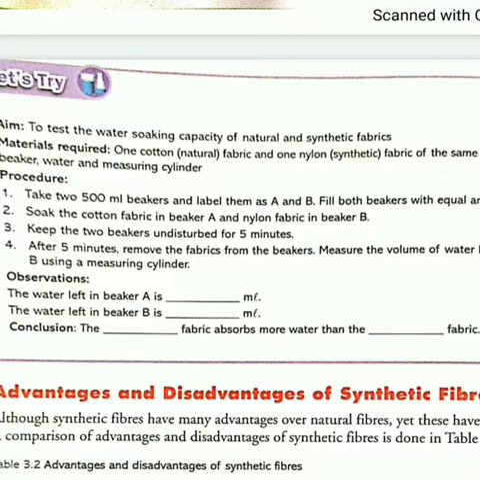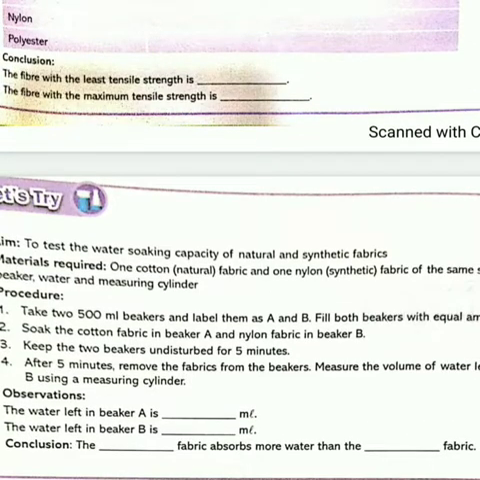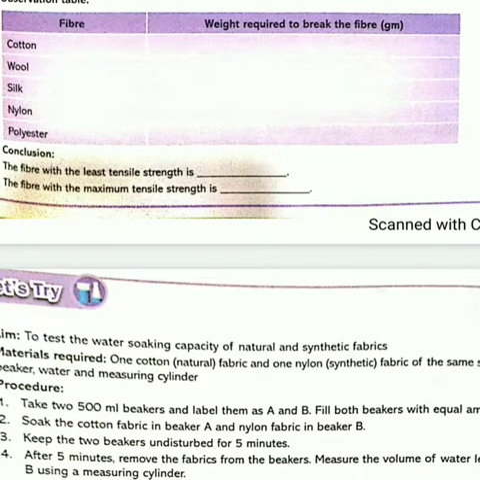So here he has explained the procedure: take 2 beakers, fill water in them and soak the cotton fabric in beaker A and nylon in beaker B. Keep them undisturbed for 5 minutes, and you will see that after 5 minutes the nylon will absorb less water as compared to cotton. Okay, so I think this concept is clear to you. What are the advantages of synthetic fibers? In the next video we are going to do advantages and disadvantages of synthetic fibers.